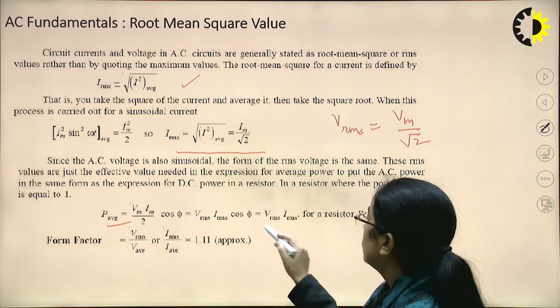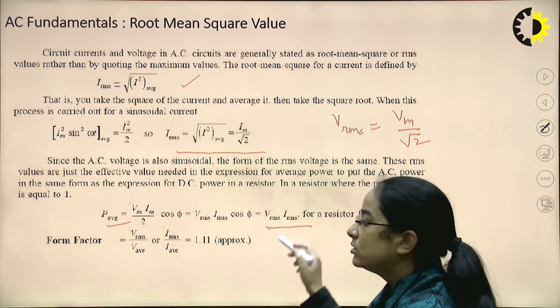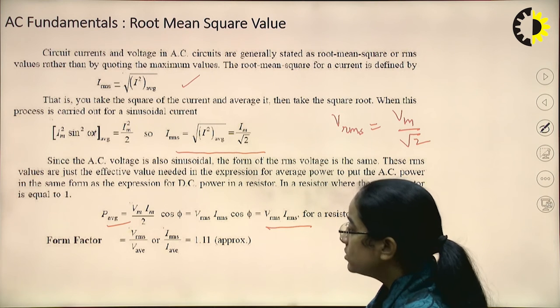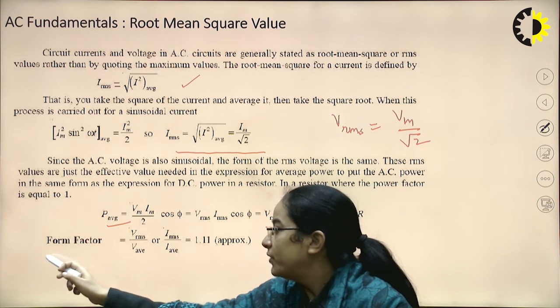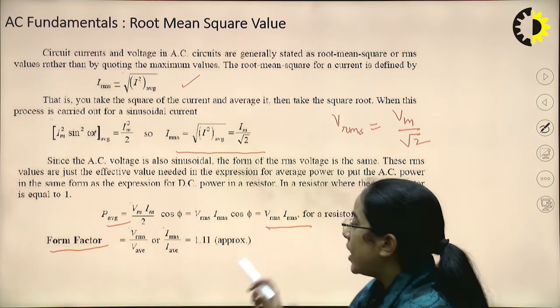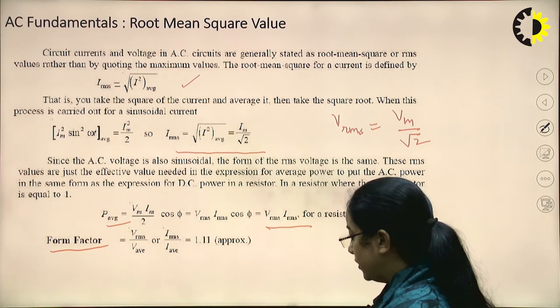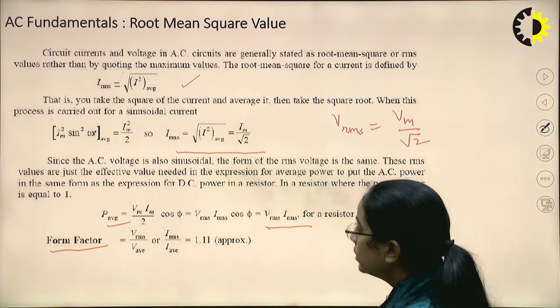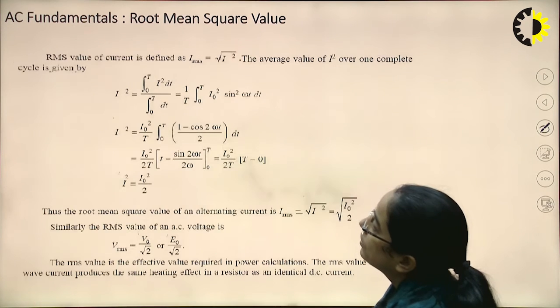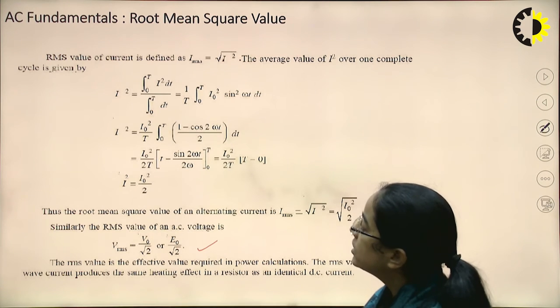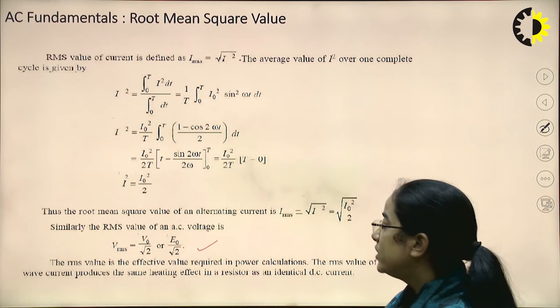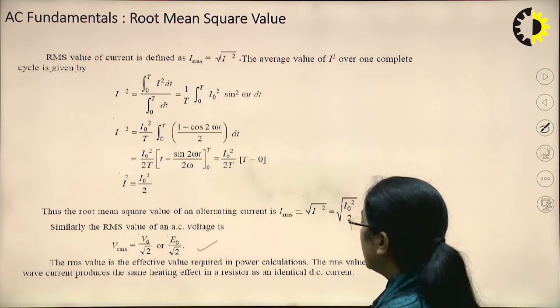Average power means RMS voltage into RMS current, and there is a term called the form factor, that is IRMS by I average, which is 1.11. It is the same for the voltage that we derived. The RMS value is the effective value required for the power calculation.